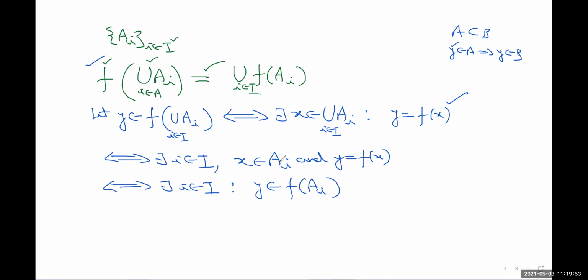This x is coming from A_i, so you can write that y belongs to f of A_i, because f of A_i is the collection of all those images where x belongs to A_i. Replacing x by the whole set A_i, y will be a member of f of A_i. And recall, whenever y belongs to f of A_i for some i, y must be a member of the union. So just use this definition.